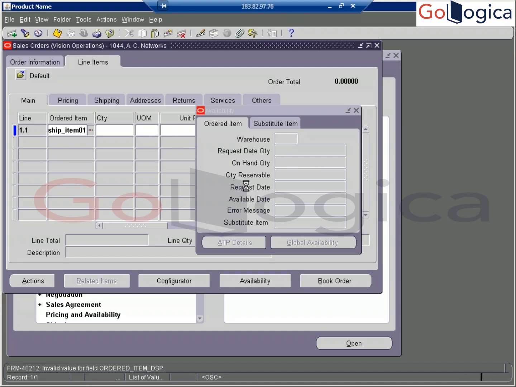Yes, Padmini, here you can see how much quantity is available. Once you enter, now I requested 10 quantity. Here you can see whether the stock is available in the inventory warehouse.